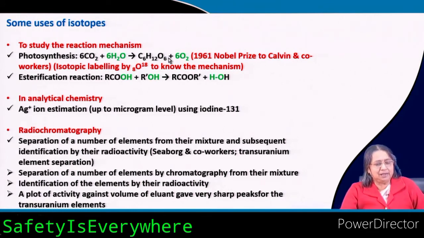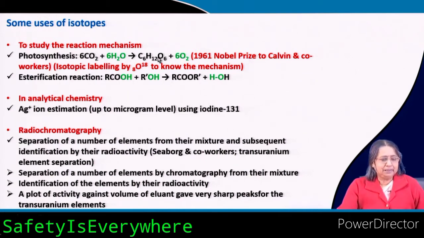To study the reaction mechanism, for this work Calvin and co-workers were given the 1961 Nobel Prize. It can be done by isotopic labeling.